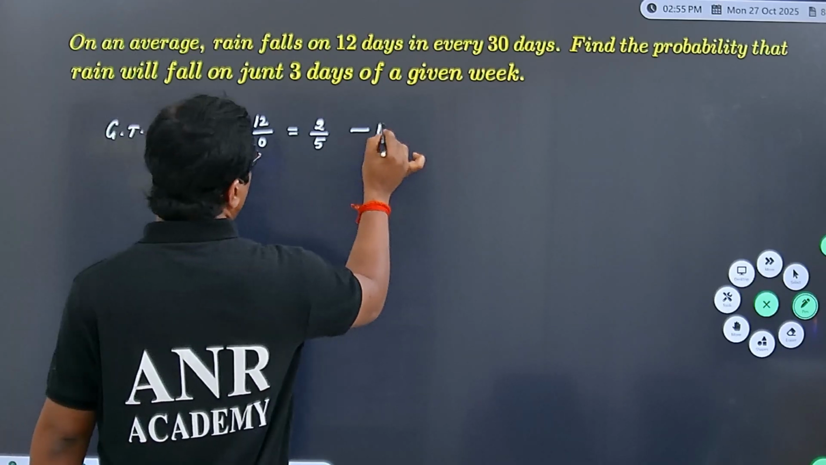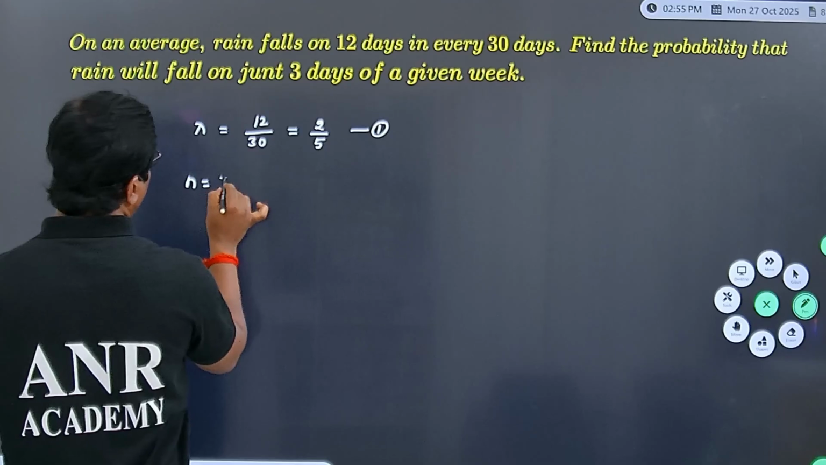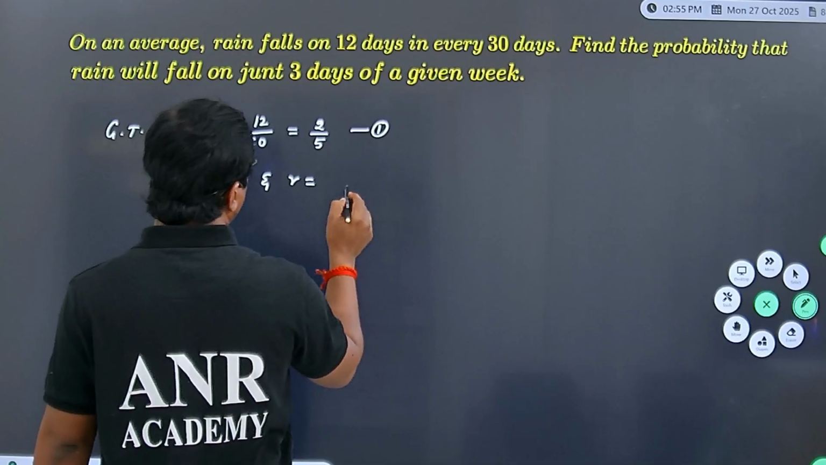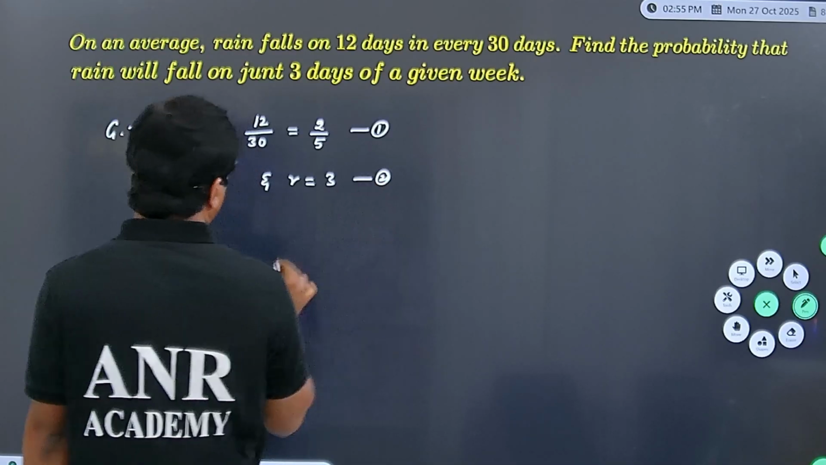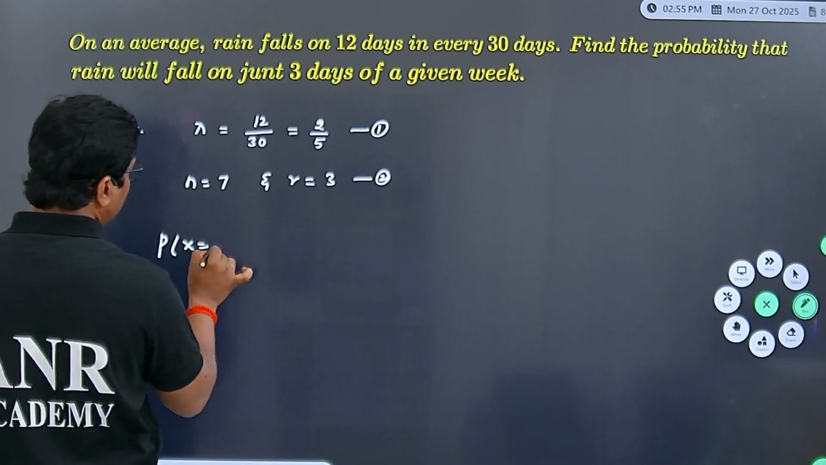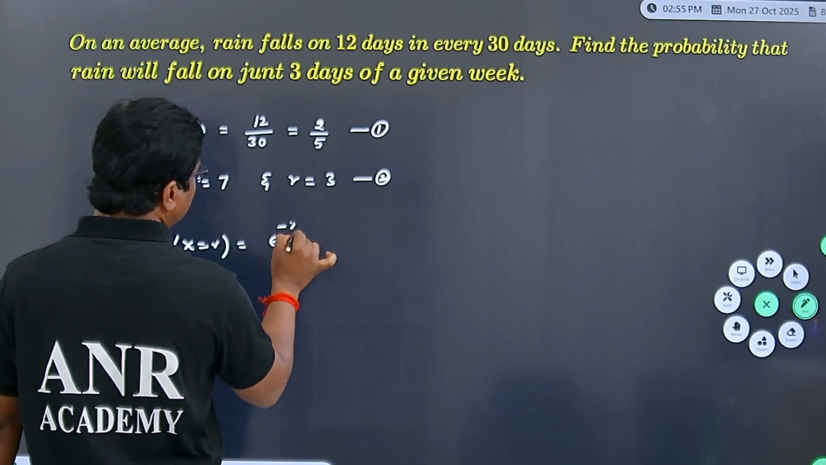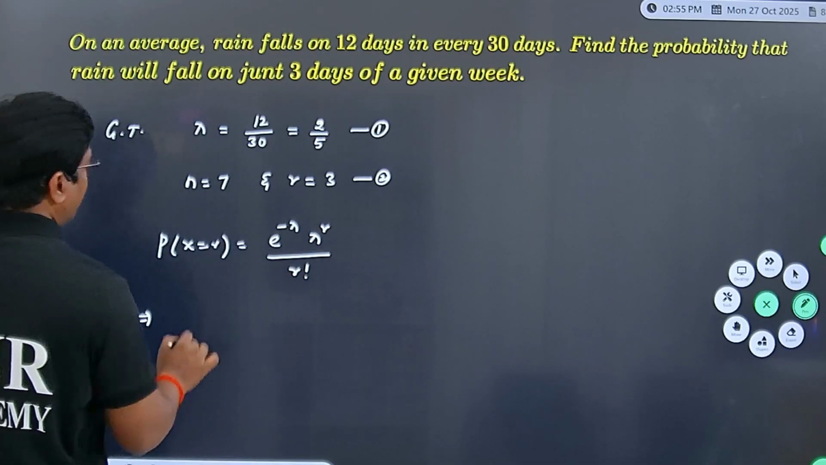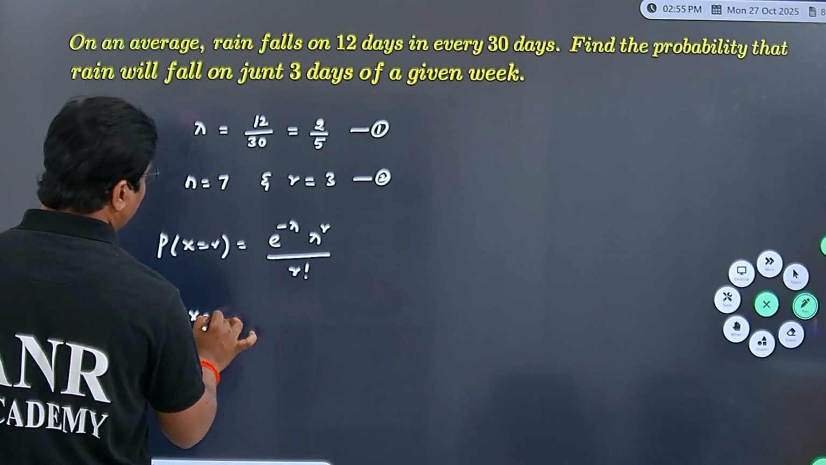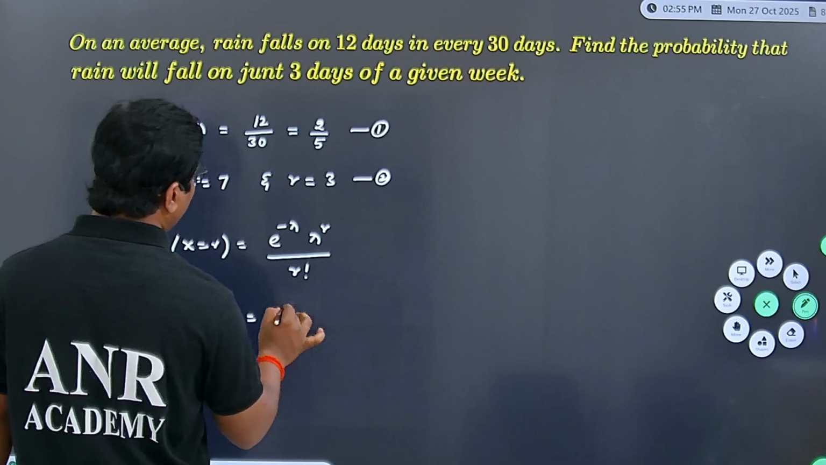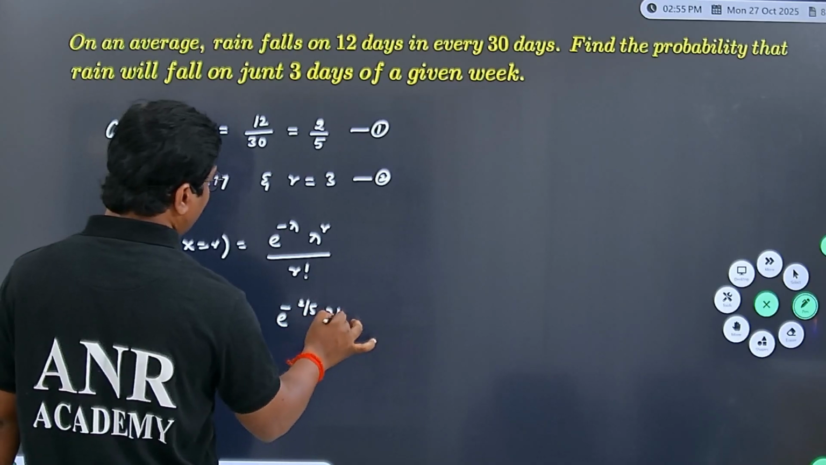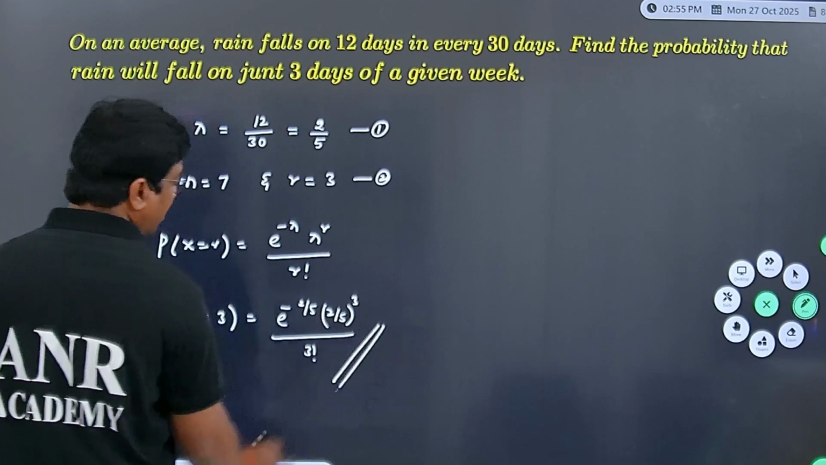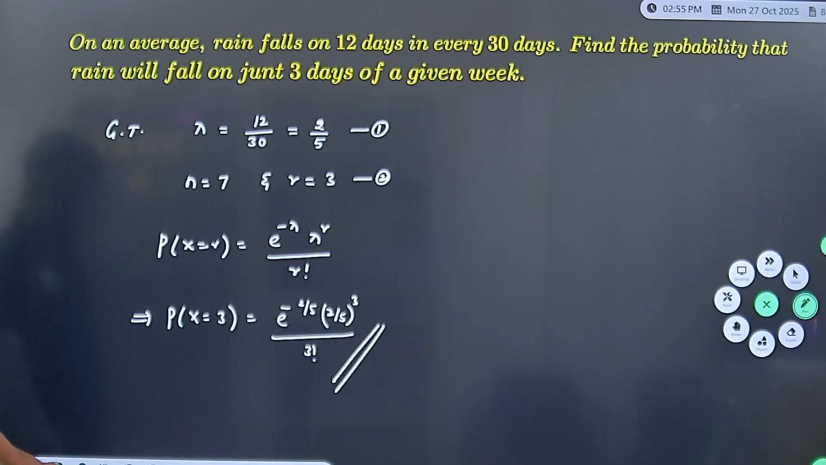That is 1. And here in a week n equal to 7, we need rainfall probability just for 3 days, r equal to 3. Now I am going to use Poisson distribution. e power minus lambda, lambda power r by r factorial, implies probability of x equal to 3 equal to e power minus lambda value 2 by 5, 2 by 5 power r value 3, divided by 3 factorial. This is your answer. Let us move to the next one.